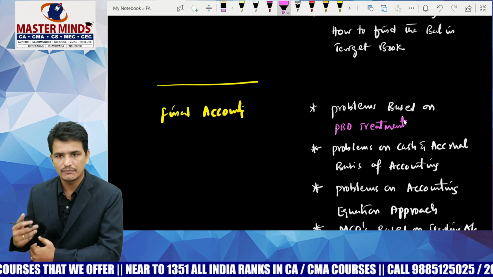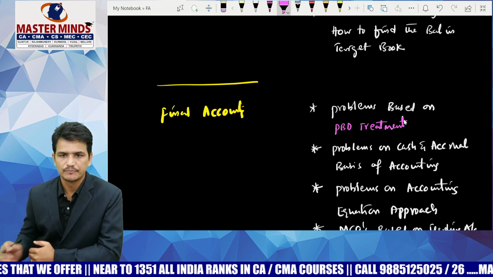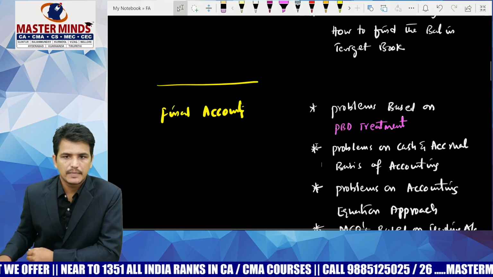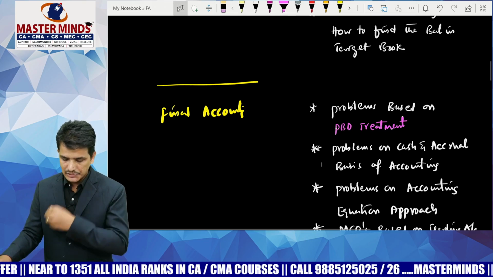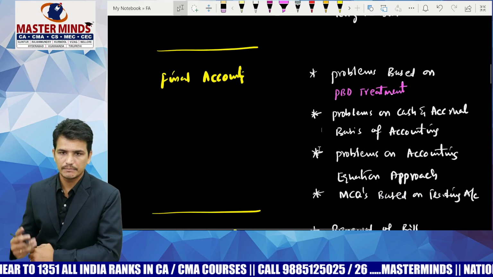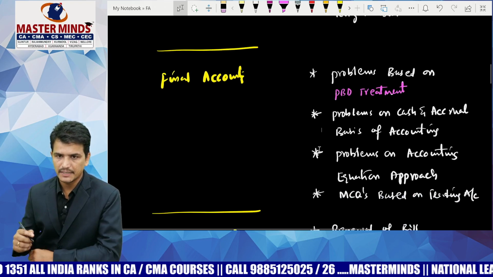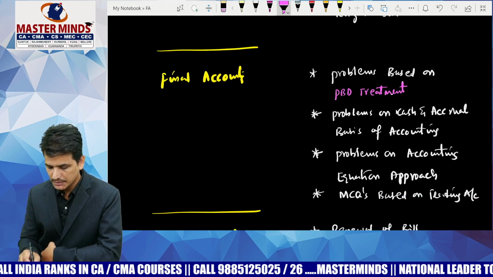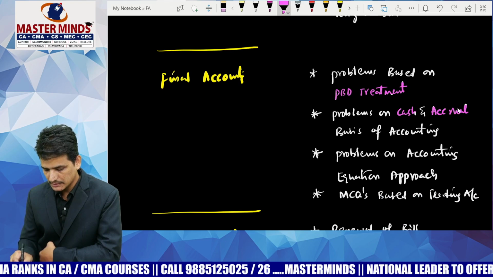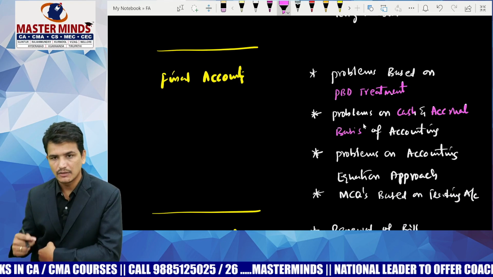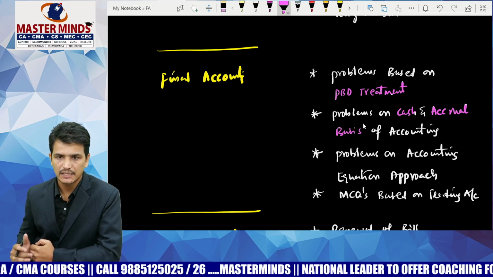So first cover the problems based on the preparation of provision for bad debts account, and also the problems based on the preparation of P&L account on cash basis and accrual basis.